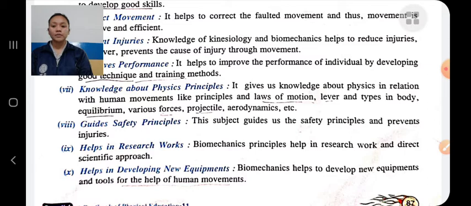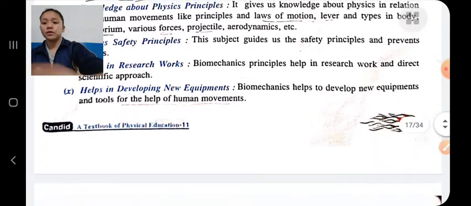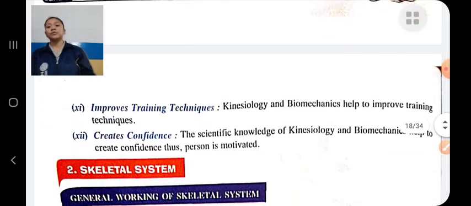It also helps in doing research work, developing new equipment, improving training techniques, and creating confidence. The knowledge of this subject helps create confidence in a person. It motivates. These are some of the importance of kinesiology and biomechanics.